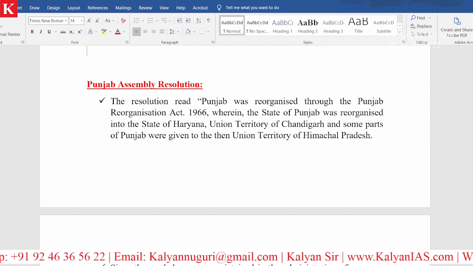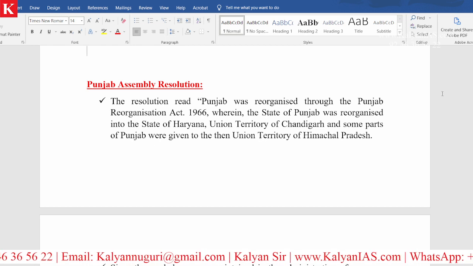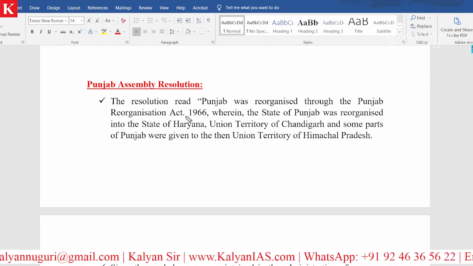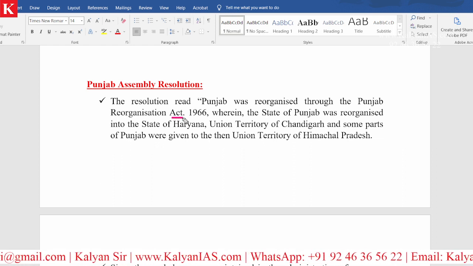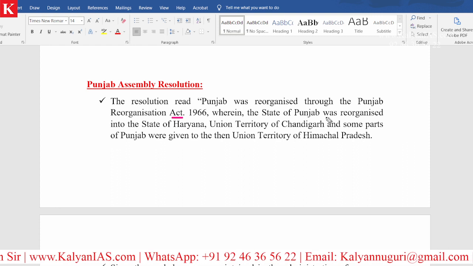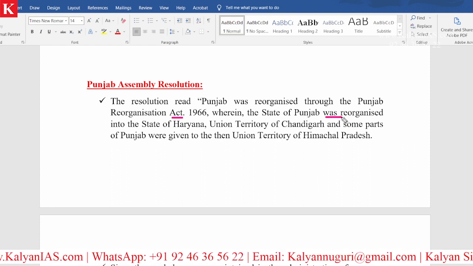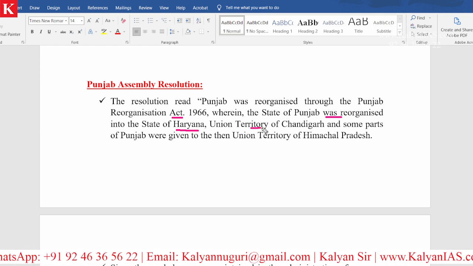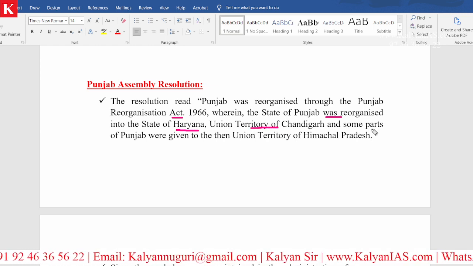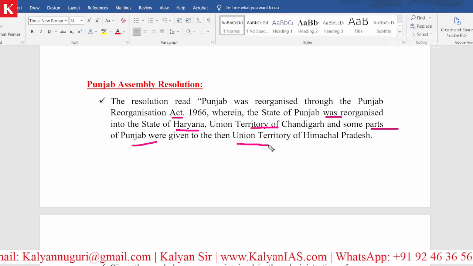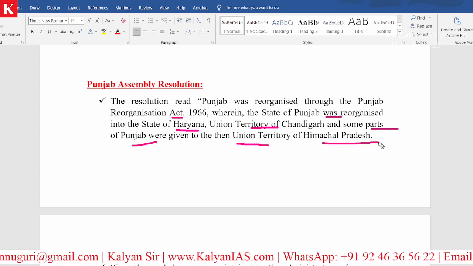Punjab was reorganized through the Punjab Reorganization Act in 1966, wherein the state of Punjab was reorganized into the state of Haryana, the union territory of Chandigarh, and some parts of Punjab were given to the then union territory of Himachal Pradesh.